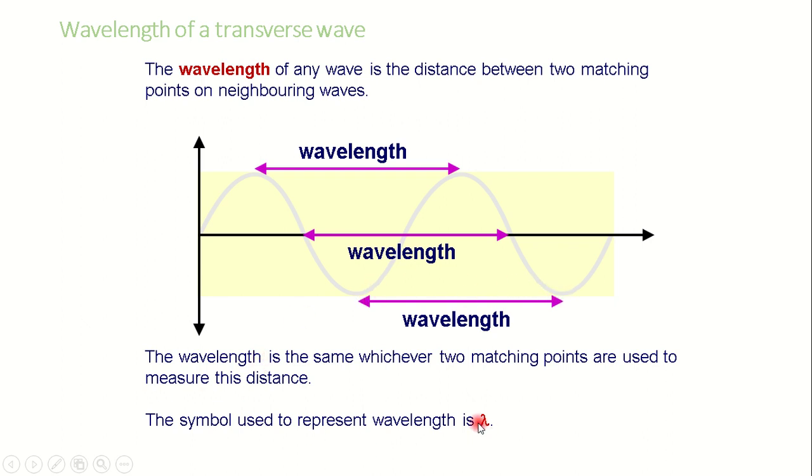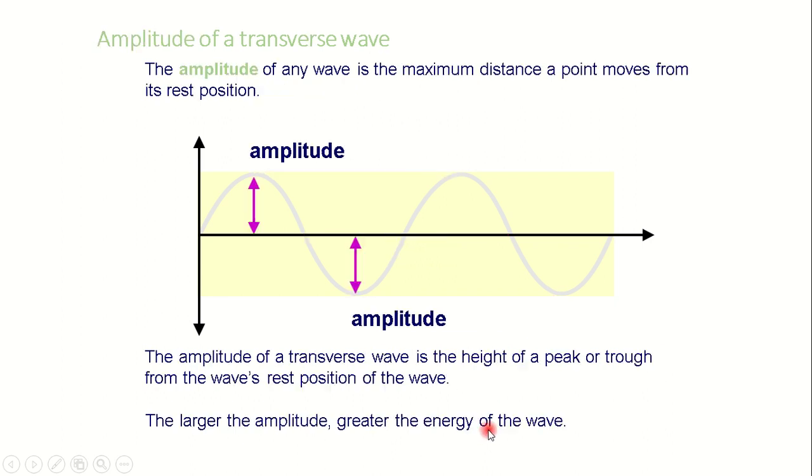We can use the symbol lambda, this symbol here, to represent the wavelength. Amplitude of a transverse wave. The amplitude is the distance from the center of the wave to the peak or to the top, or from the center of the wave to the trough. That represents the amplitude. The higher the amplitude of the wave, the more energy carried by the wave.